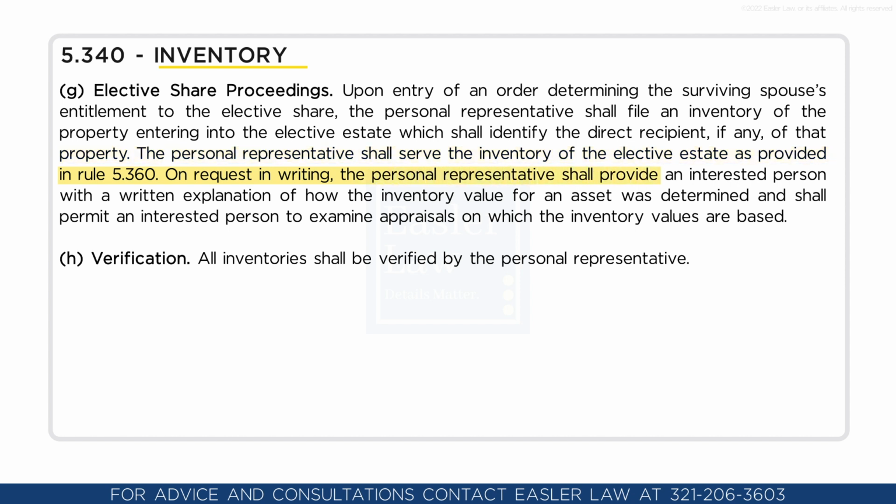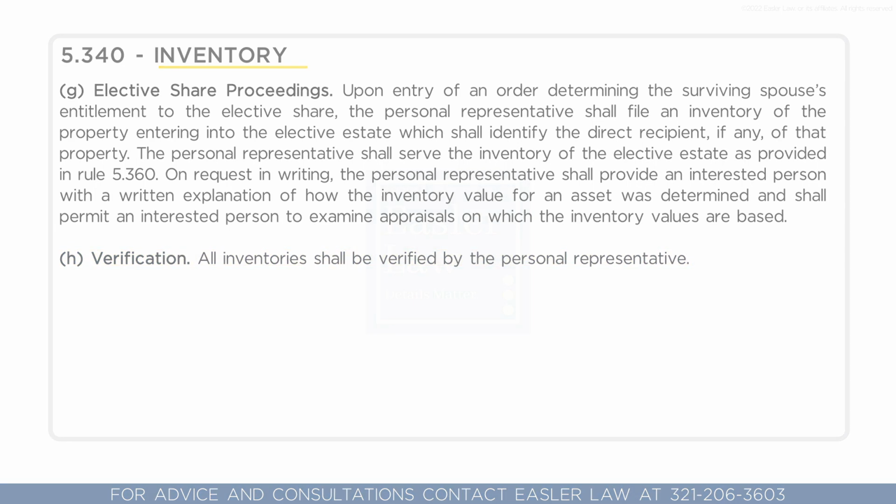The personal representative shall provide an interested person with a written explanation of how the inventory value for an asset was determined, and shall permit an interested person to examine appraisals on which the inventory values are based. Verification. All inventories shall be verified by the personal representative.